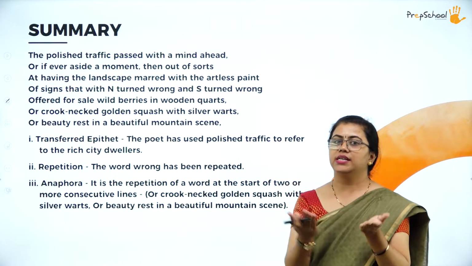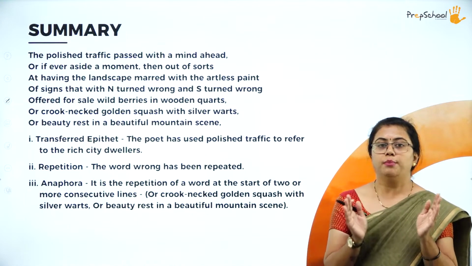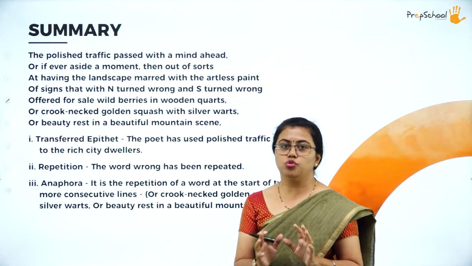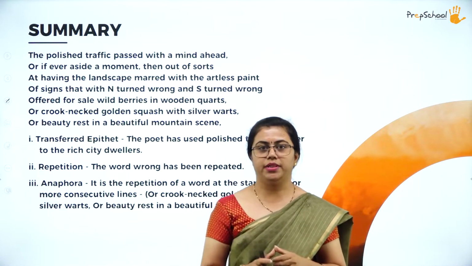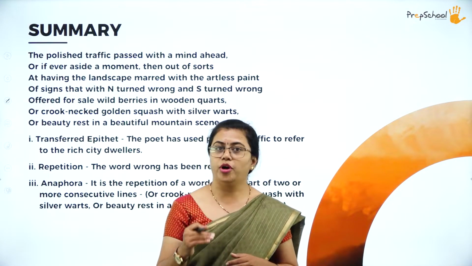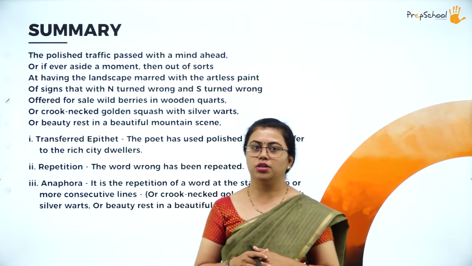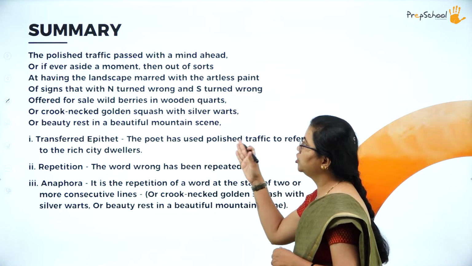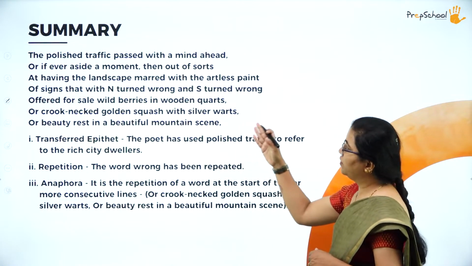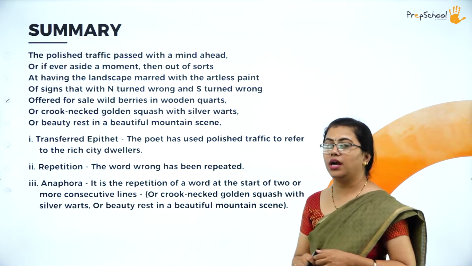So what is the scenario here? Here you can see the polished traffic. Polished traffic here is used to show the rich people. Traffic would be very common, but by polished traffic the poet is talking about the rich people who are passing by that road. What do they do? They do not stop at all, or if ever aside a moment, then out of sorts, at having landscape marred with the artless paint.